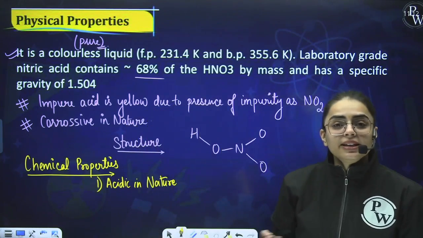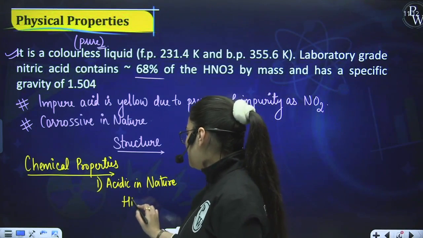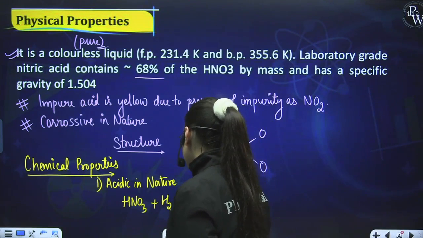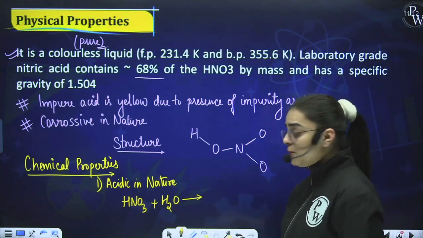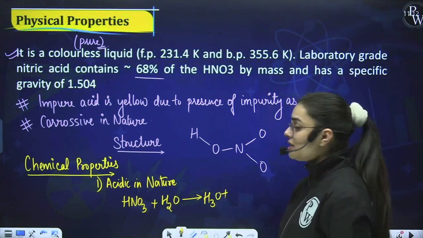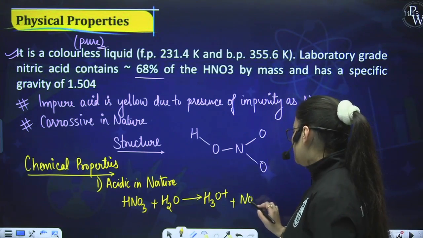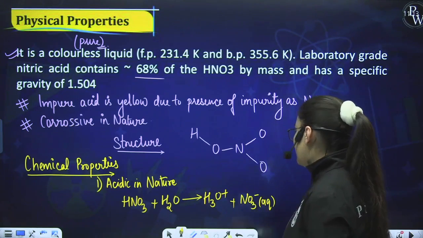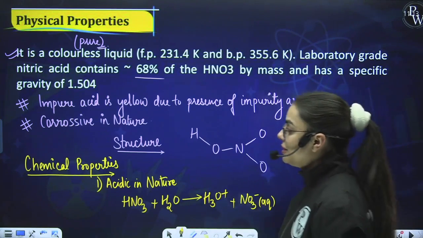If they are acidic in nature, now let us do a simple reaction. For example, HNO3 reacts with water. So what shall it produce? As it is acidic in nature, you shall be obtaining two kinds of ions over here. One is H3O positive that is being produced over here. Another one is NO3 negative aqueous. Right? So this is the initial reaction when it states that they are acidic in nature.